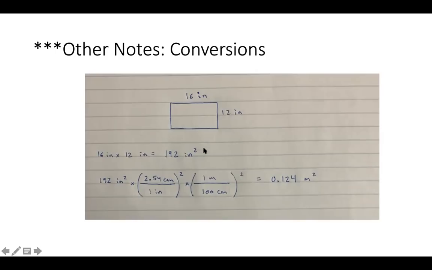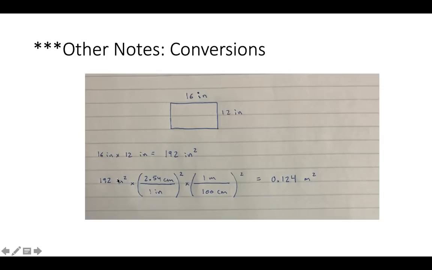Now let's say they wanted this measurement in terms of meters squared. How would we do this? So we'd convert inches to centimeters, right? So 1 inch is 2.54 centimeters, and then 100 centimeters is 1 meter. But we want all of our units to cancel, right? We have inches squared, and then in the denominator next to it, we have just inches and centimeters above it.